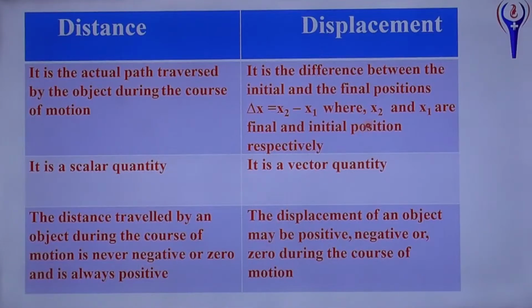For displacement, we are moving from one point to another point. Suppose an object is at a point A, moves to B, then comes back to the same position. Then displacement will be 0, since final position minus initial position is 0. And suppose you go some more in the backward direction to C, then the displacement is negative. So displacement may be positive, negative or even 0.